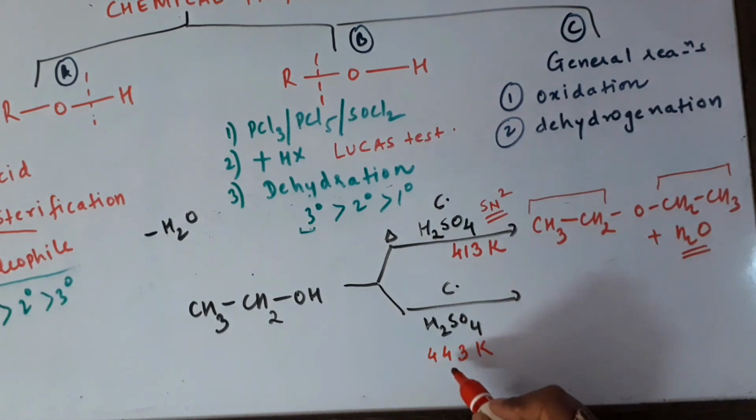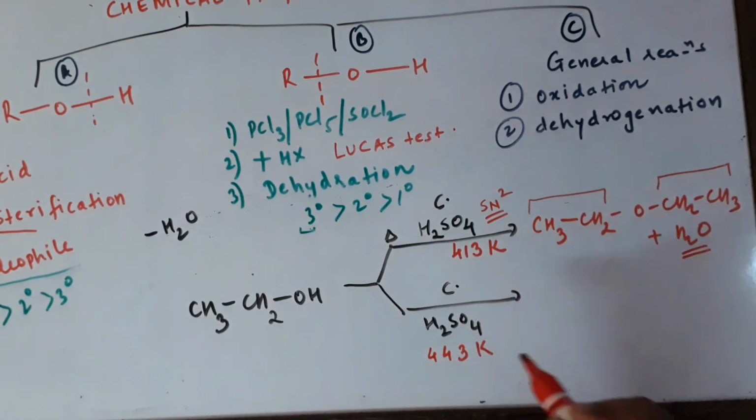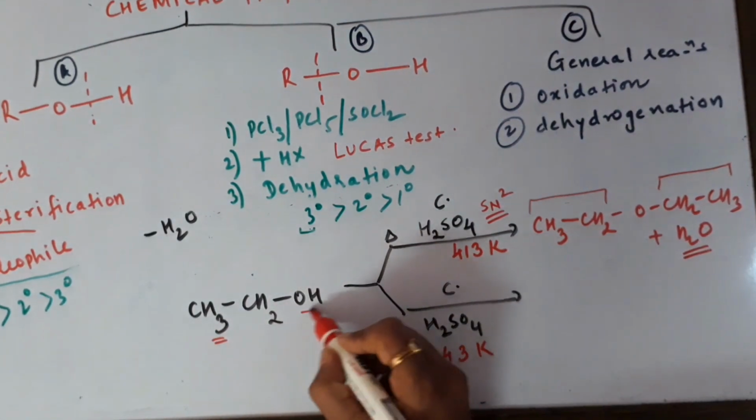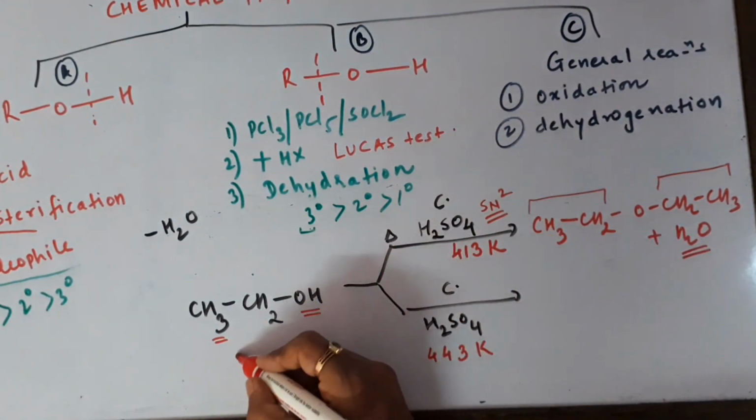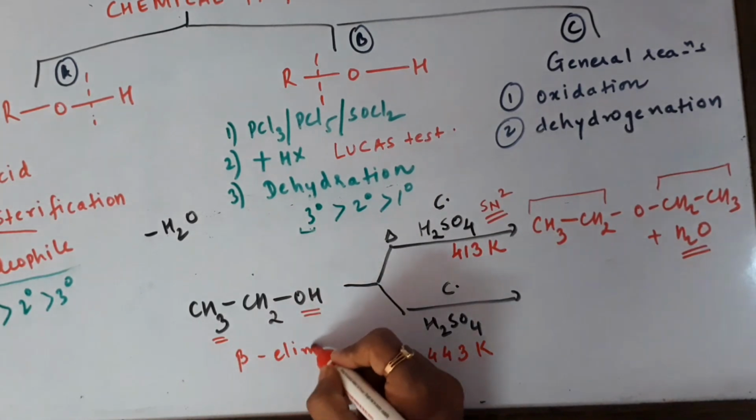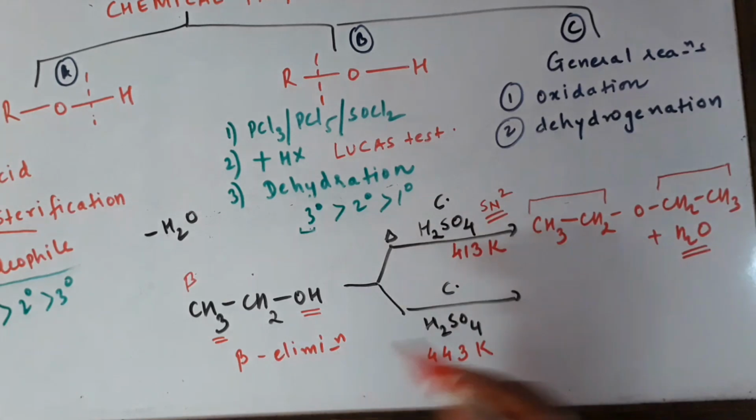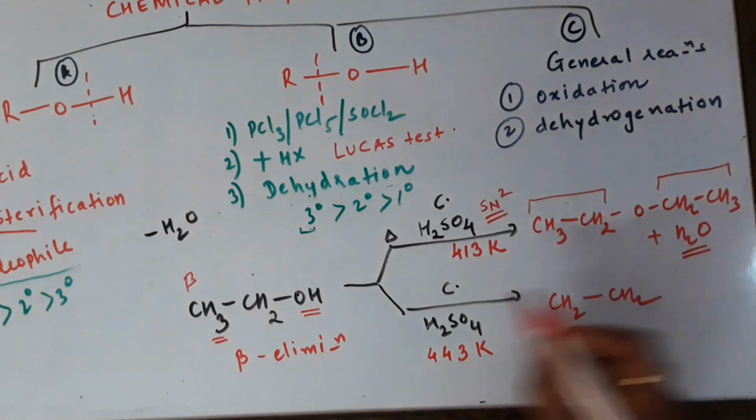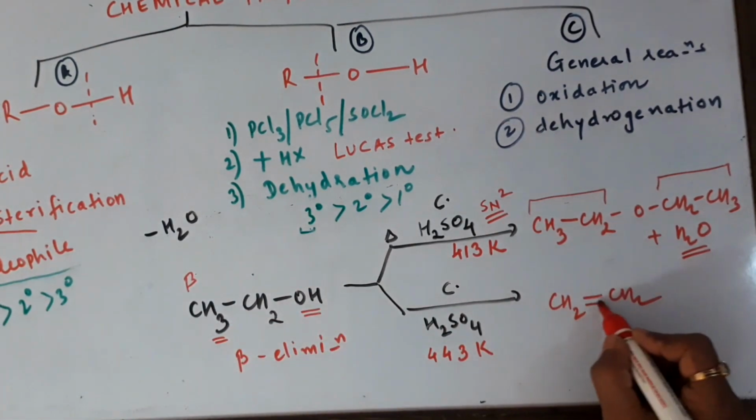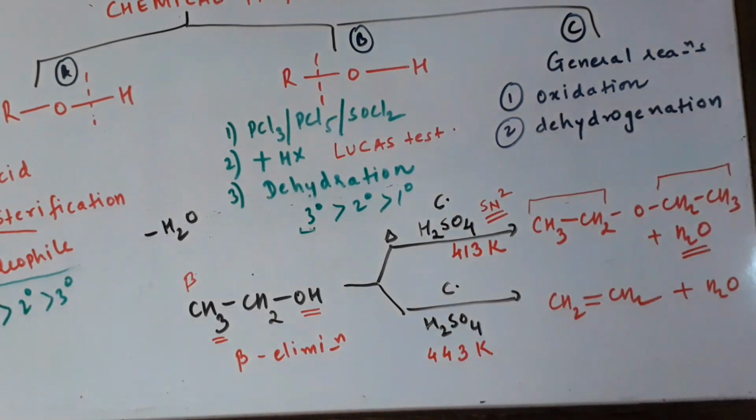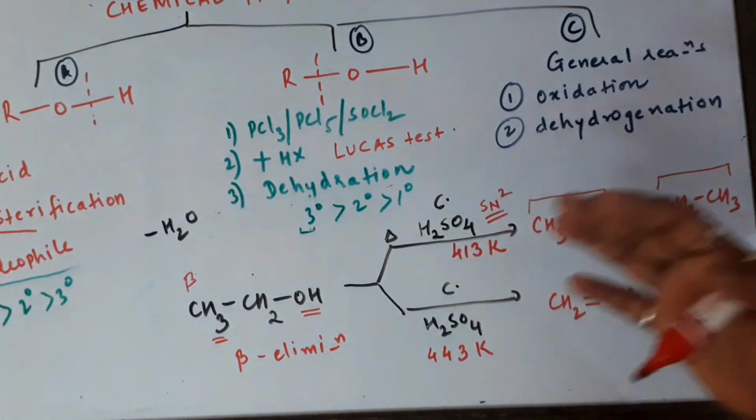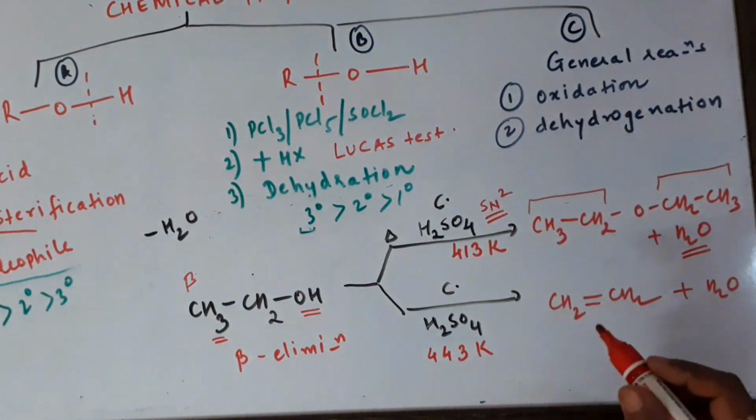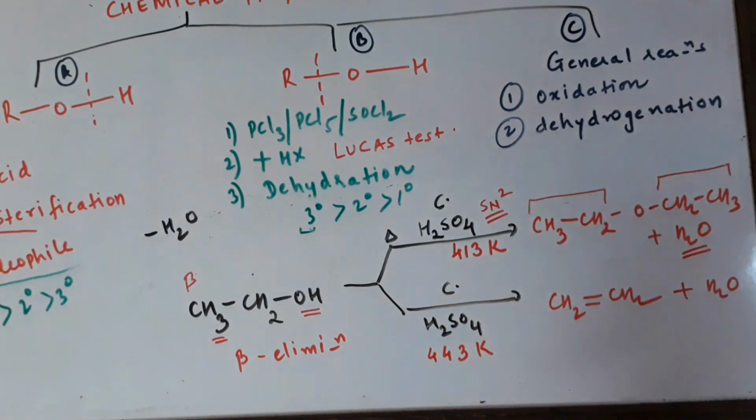And if you heat alcohol at a much higher temperature of 443 Kelvin, then the hydrogen and the OH from the same molecule will be going out via beta elimination. So here the beta hydrogen goes out and the product would be CH2, because we've removed the OH and we have removed the H, so we get a double bond here and we get water. So you can see that this is a completely different product. This one was the substitution product at 413 Kelvin. This is going to be the elimination product at 443 Kelvin. The mechanism will be asked in the board exams for 2 marks.